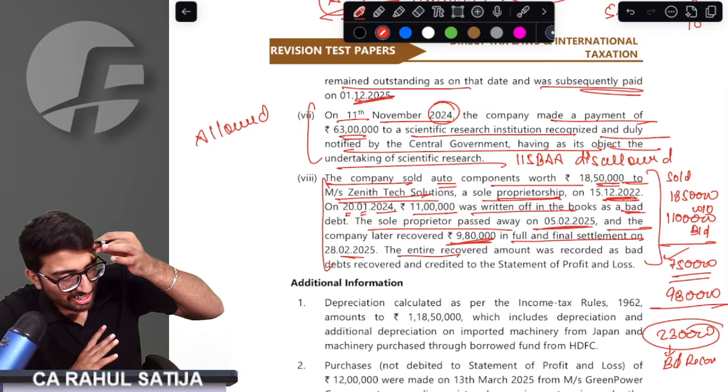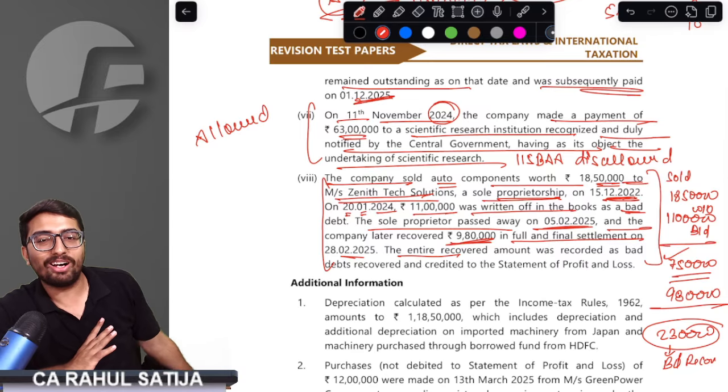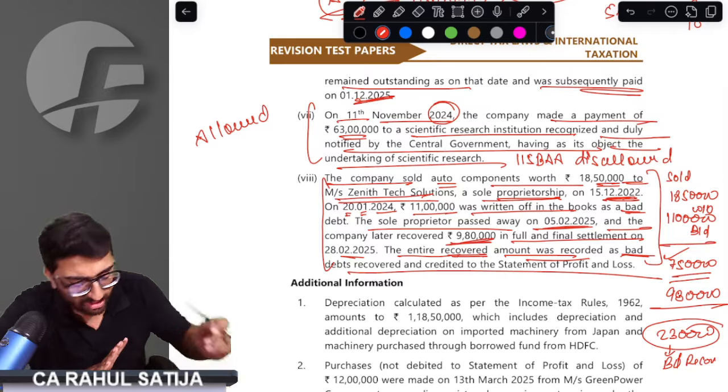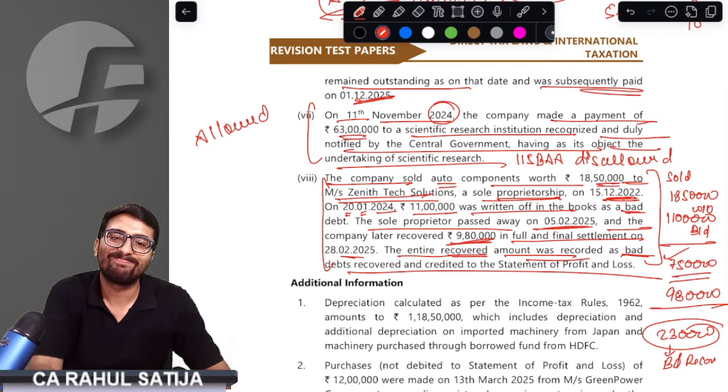But sir, this useless dirty fellow accountant, what he did, the entire amount that has been received, he has credited to the statement of profit and loss.